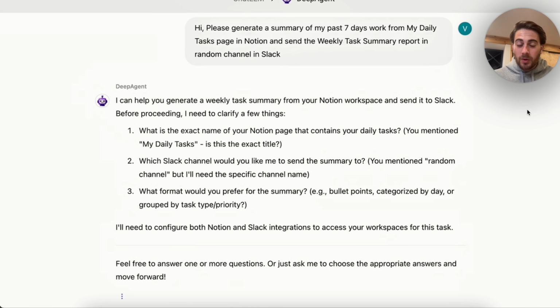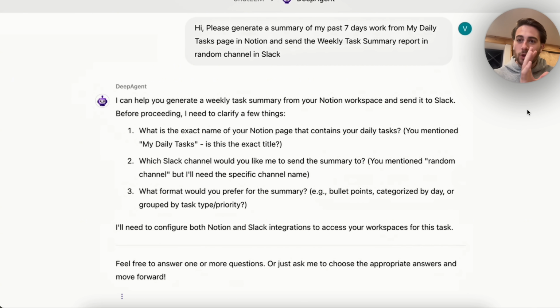So this is pretty much going to do the same thing that it did before. It said, "I can help you generate a weekly task summary from your Notion workspace and send it to Slack. Before proceeding, I need you to clarify a few different things. 1, what is the exact name of your Notion page that contains your daily tasks? 2, what Slack channel would you like me to send the summary to? And then 3, what format would you prefer this in? Bullet points, categorized by day, or grouped by task and priority?"